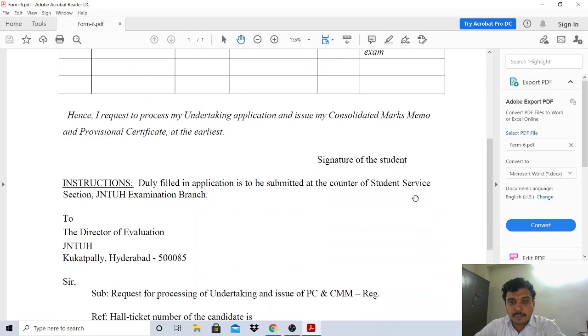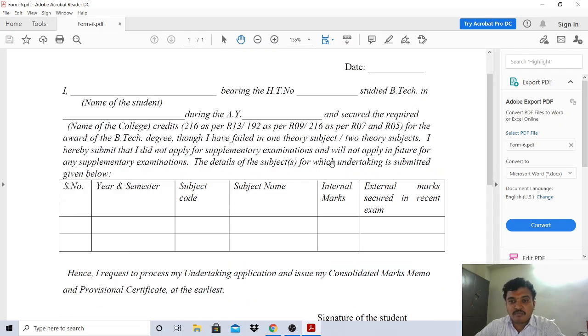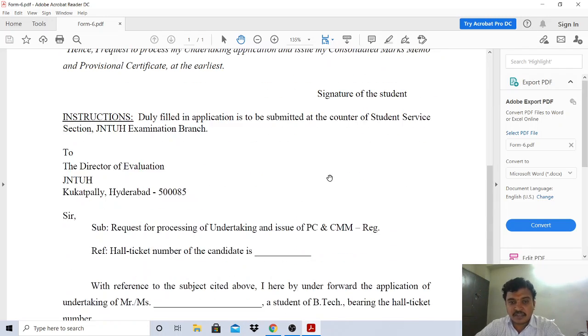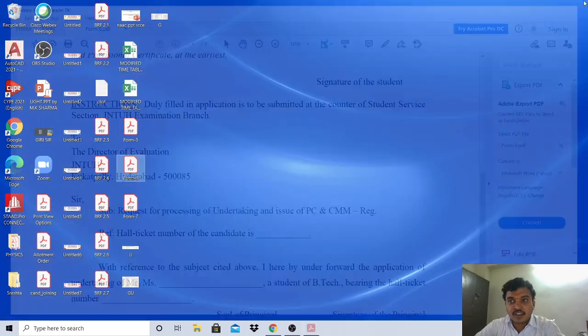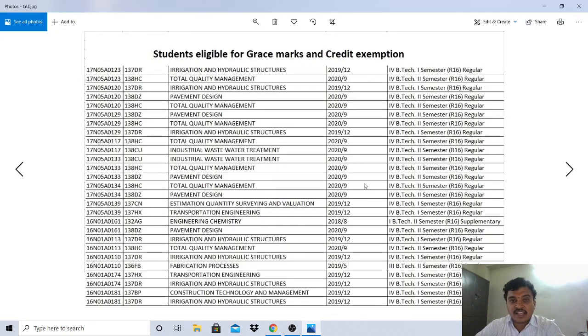So this is the form. I will give a soft copy of this form; take this form, fill it, and submit it in the examination branch. Now, some of the students have grace marks as well as credit exemption. Here is a list of the students who are eligible for grace marks as well as credit exemption, and the subject code as well as the name of the subject is mentioned here.